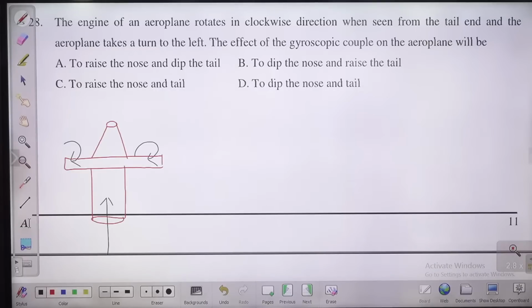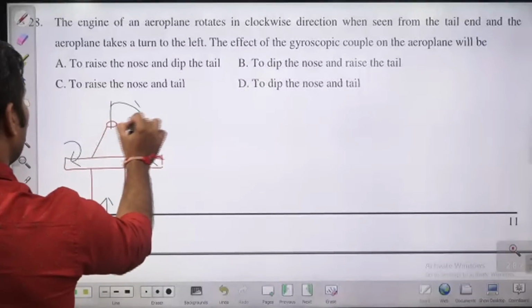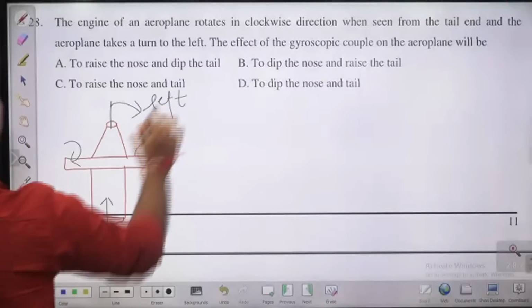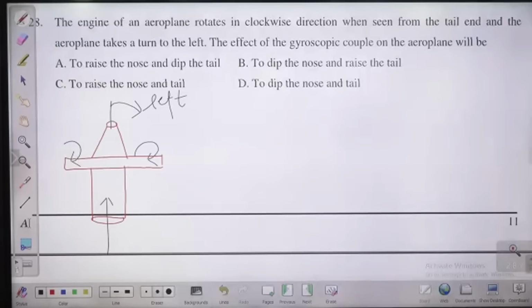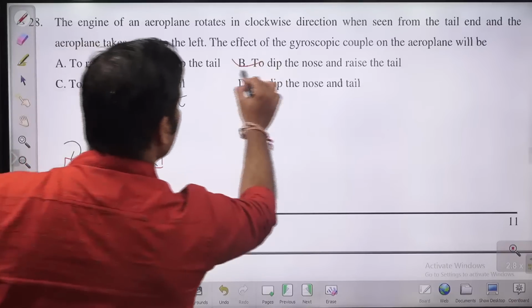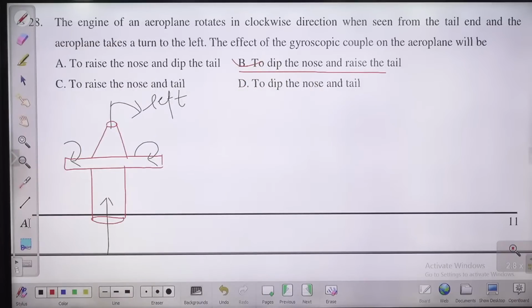The aeroplane takes the left turn. So it is going to take the left turn. The effect of the gyroscopic couple on the aeroplane will be? What do you think, guys? What will be the answer for this question? The effect of gyroscopic couple for this case will be actually to dip the nose and raise the tail. In this case, if you take the left turn, the nose is going to dip and the tail is going to rise. So B will be the answer for this question, children. Option B will be the answer.